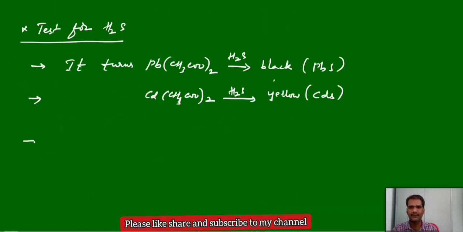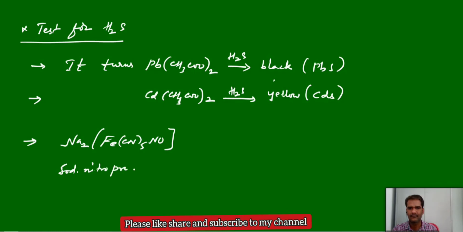And apart from this, one more test: the test with sodium nitroprusside. This is sodium nitroprusside, Na2[Fe(CN)5NO]. This compound, if you pass hydrogen sulfide in the presence of an alkaline medium, in the presence of a base,